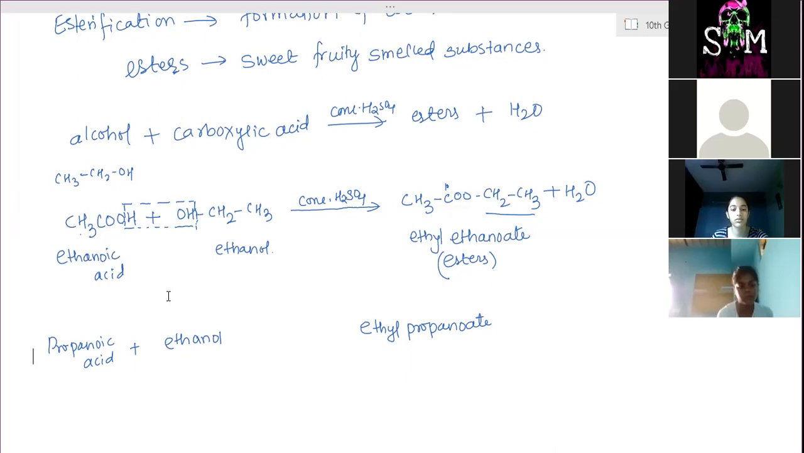Ma'am, you said that we heat it, right? Yeah, heating is also there, but it is in a water bath. Very mild heating is given. Okay, heating in a water bath. Because there is alcohol, therefore we have to mix it with acid, and then that test tube we have to put in the water bath.